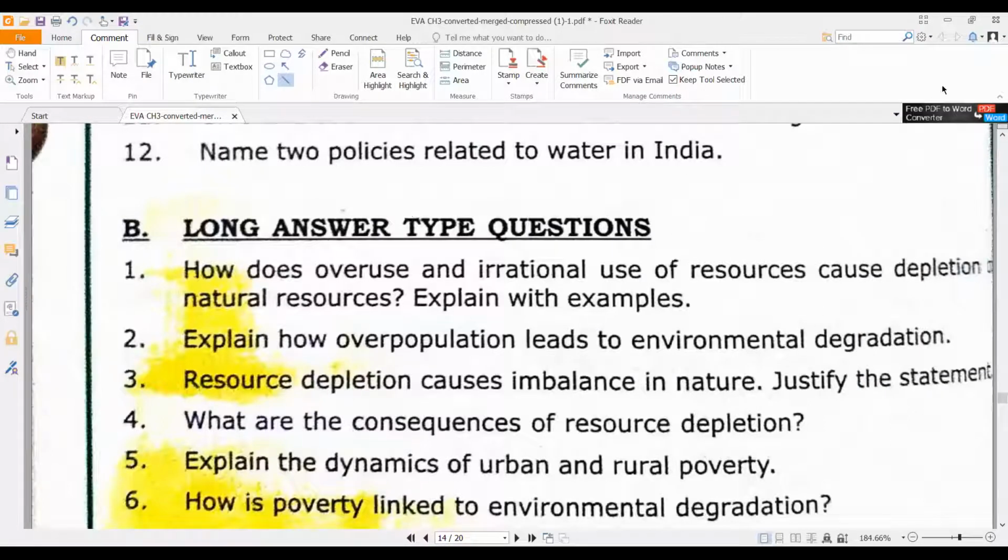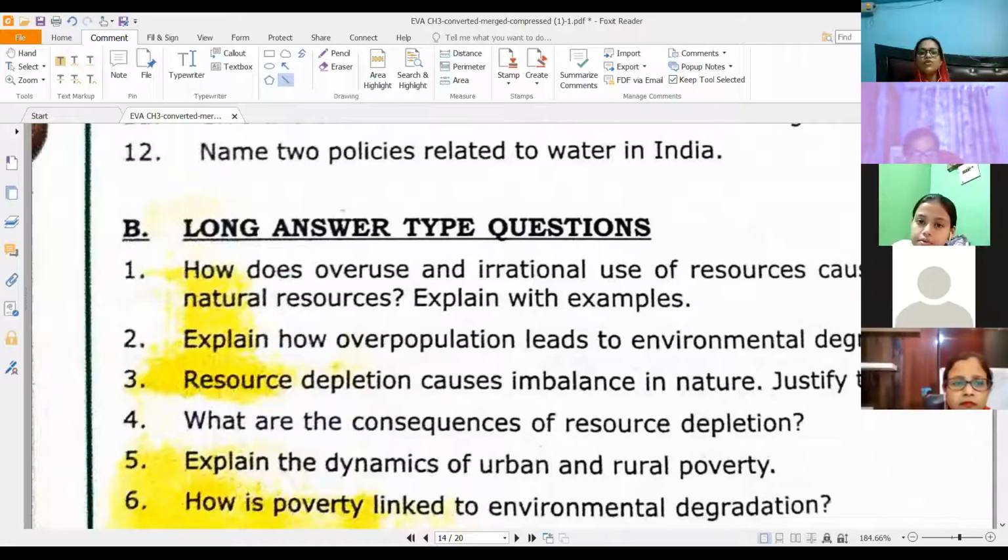Now, how does overuse and irrational use of resources cause a depletion of natural resources? Explain with example. So how is overuse and irrational use depleting it? So you can come to page 19. The entire paragraph is given. You can form your answer from there.